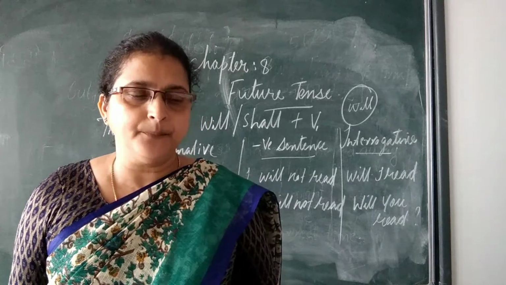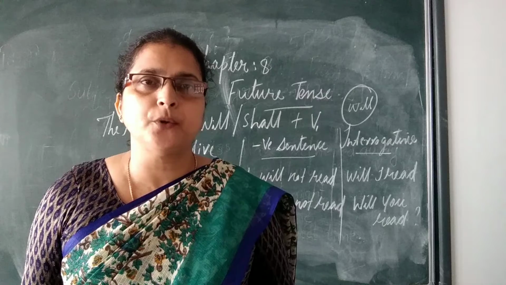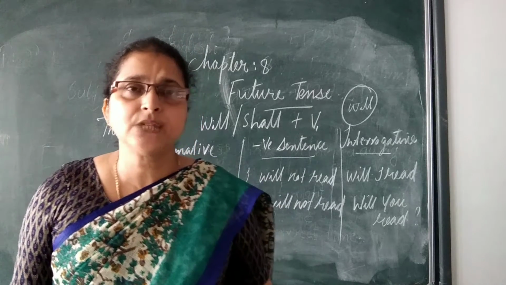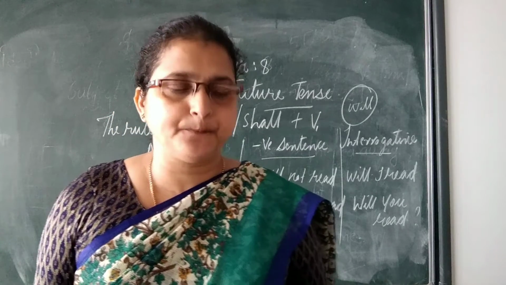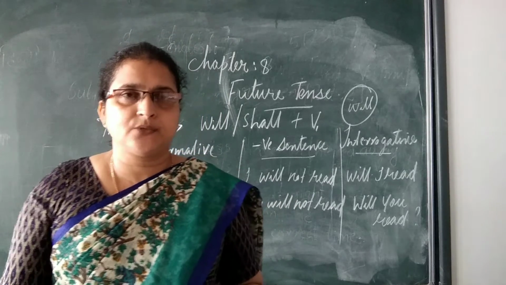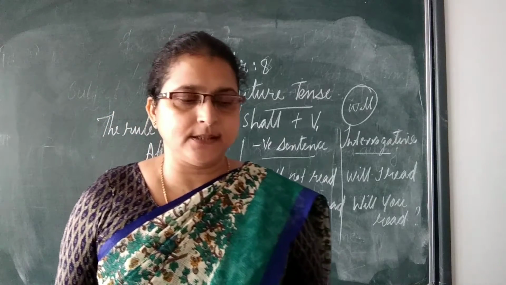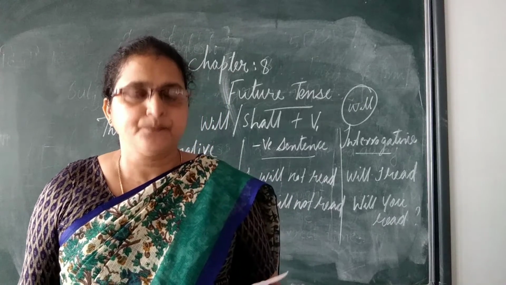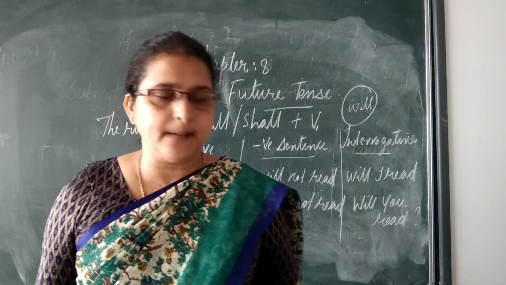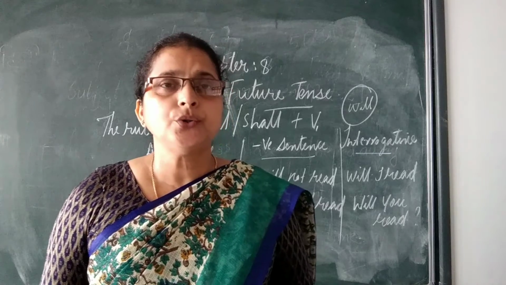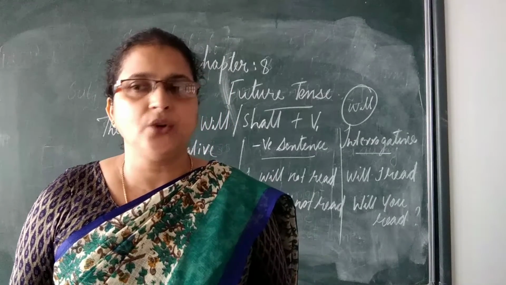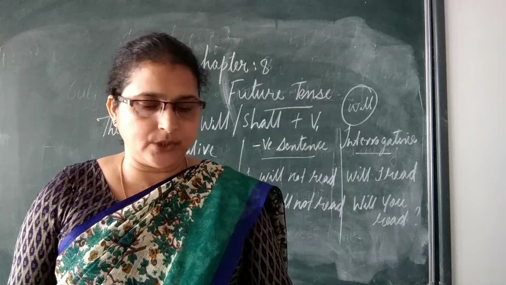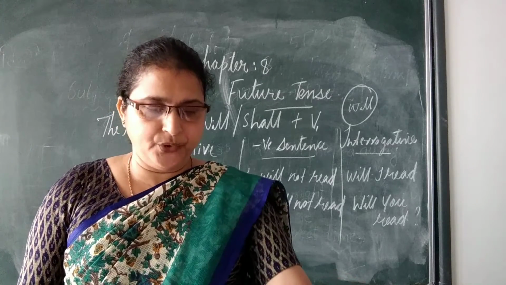For example, I will not work tomorrow. The next one, interrogative sentences: modal auxiliary plus subject plus main verb. For example, will you go to work tomorrow? These are the structures of the simple future tense.